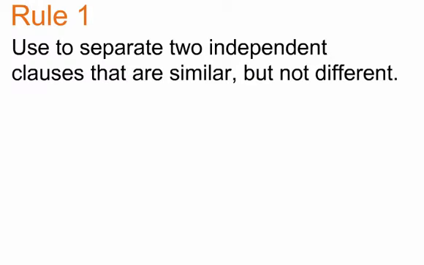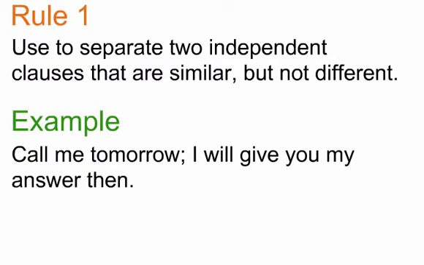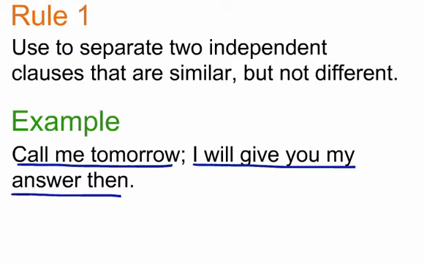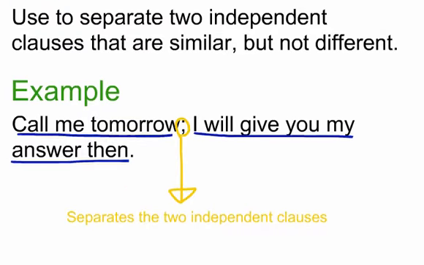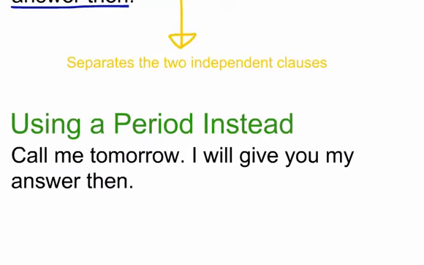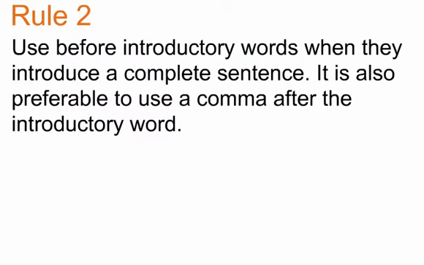Rule 1. The most common way to use a semicolon is to separate 2 independent clauses that are similar but not different. For example, in the sentence, "Call me tomorrow; I will give you my answer then," "Call me tomorrow" and "I will give you my answer then" can both stand alone as a complete sentence. The semicolon in between is used to separate the 2 independent clauses. You could have also used a period to make 2 sentences, but this would not flow as well because the pause in between the sentences would be longer.